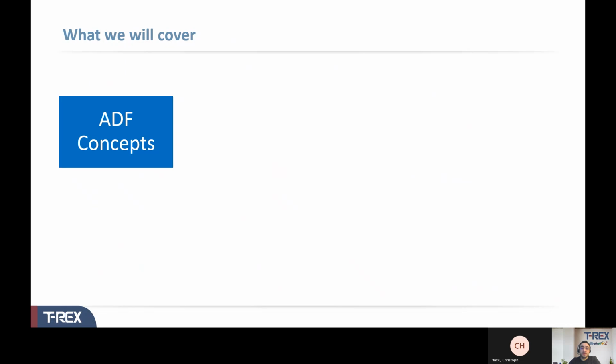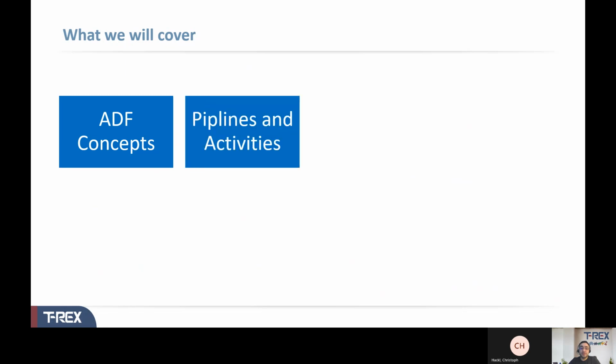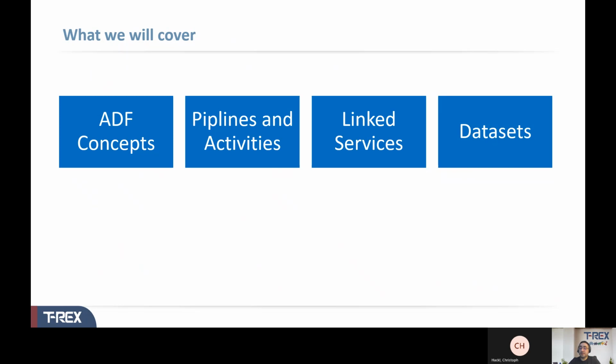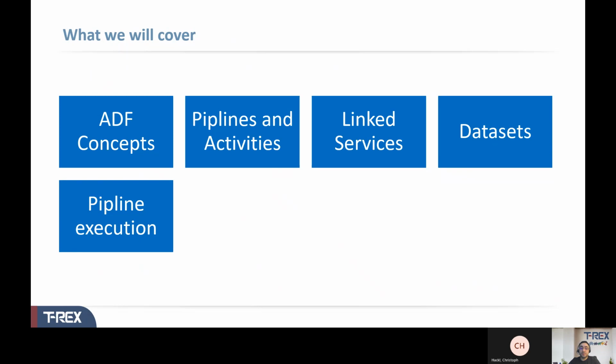Then we will continue with looking into the pipelines and activities which are part of these Azure Data Factory services. Then we'll look into linked services, and then we'll switch and look at the data sets, which are an integral part of any pipeline. And then after data sets, we'll look into pipeline execution, how we can execute that, how to build that. Then we'll look into monitoring and visibility of the pipeline and any process that's running, so that we can effectively troubleshoot and know what's going on under the hood.